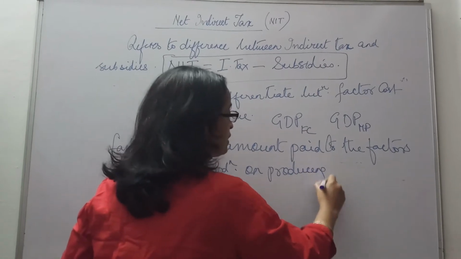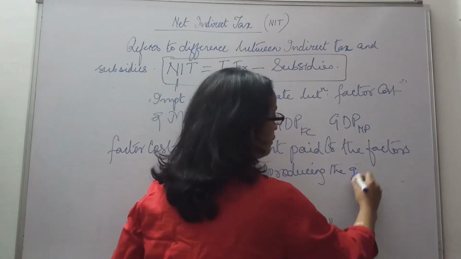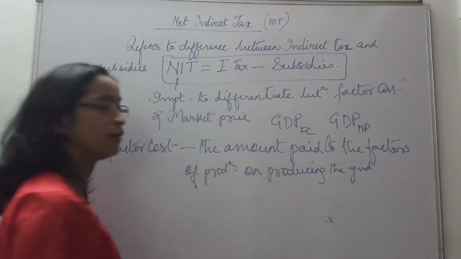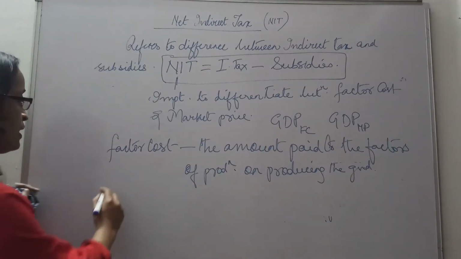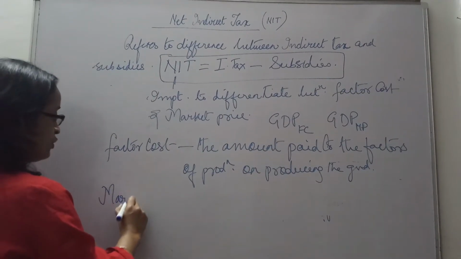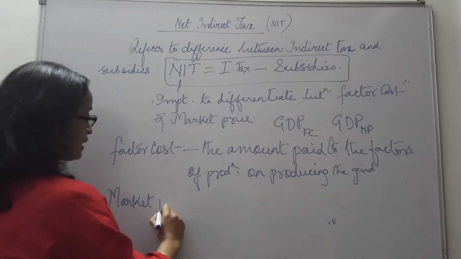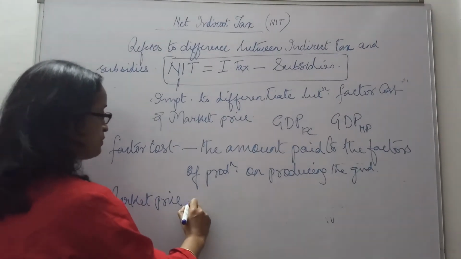Okay, on producing the good. Alright, so that is called factor cost. And now what is market price? When we are calculating national income at market price, what does market price mean?